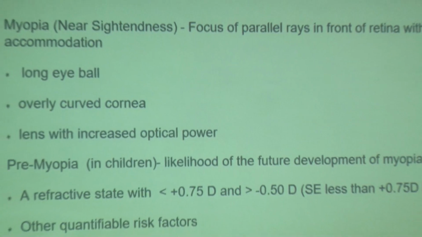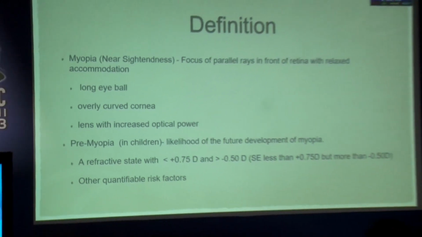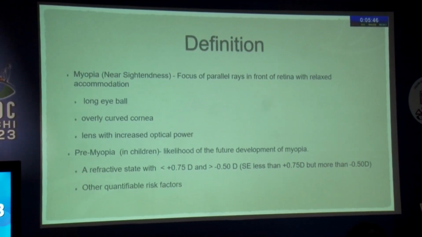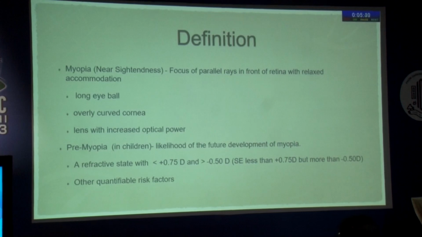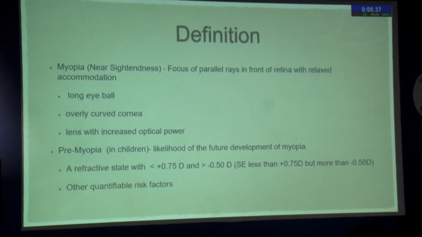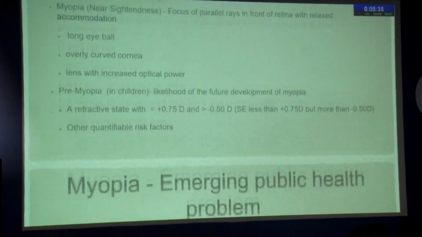Super. Thank you, ARC, and thank you, AIOS, for giving me this opportunity. The talk is going to be a little boring because the guidelines are usually boring. We all know the definition of myopia, but we should also understand the definition of pre-myopia in children. These children have a likelihood of future development of myopia, and they have a refractive state of less than plus 0.5 diopters of hyperopia or more than 0.5 diopters of myopia. They also have certain quantifiable risk factors.